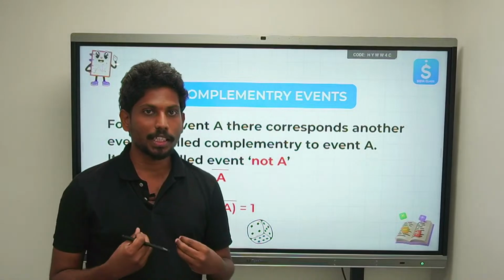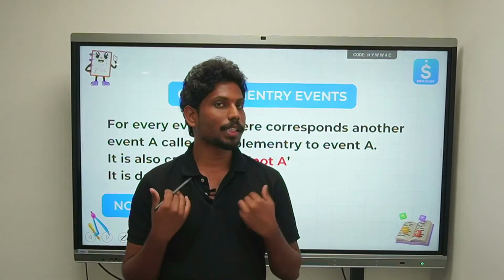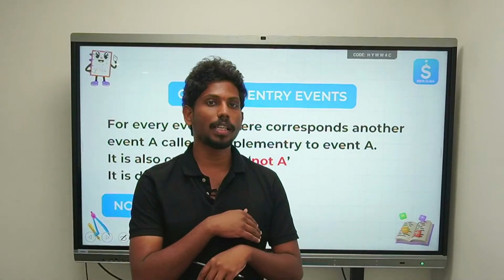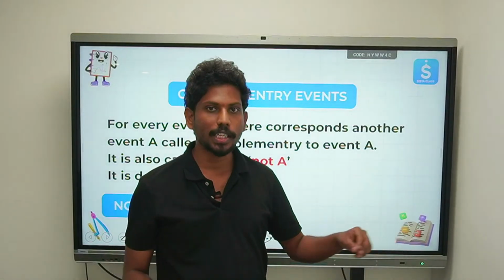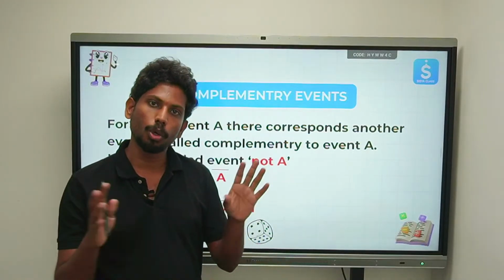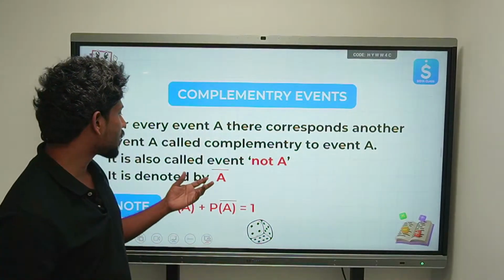What is that which is not you? Okay, I'll say what is that which is not you. You touch your body, you say this is me. But what is that which is not you? Anything apart from your body is not you, right? That is what you define. A complement of you is nothing but, apart from you, the whole universe, right? A complementary event is something that which is not.